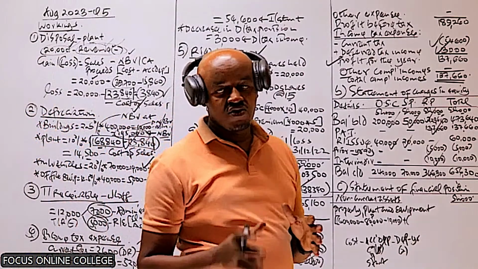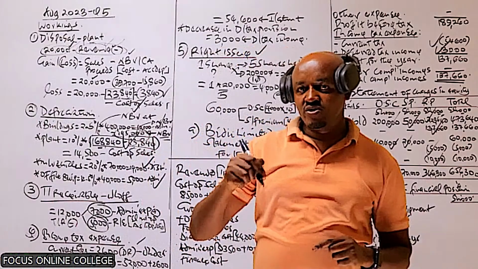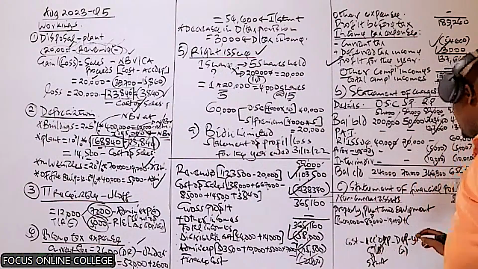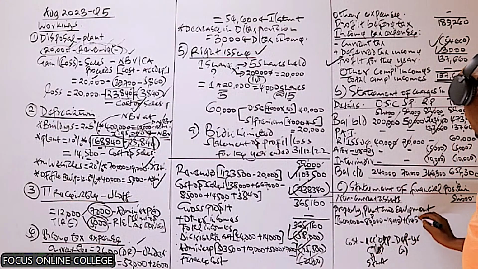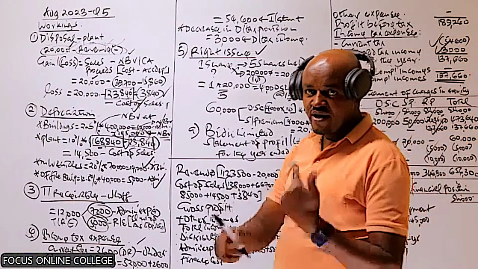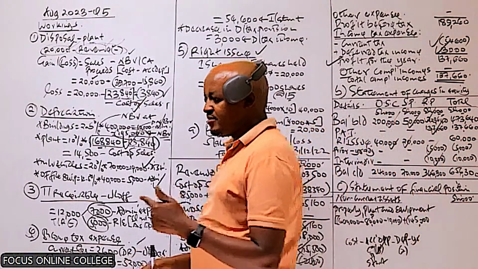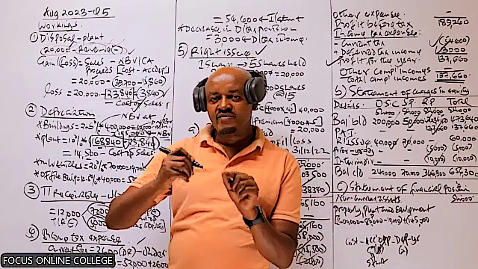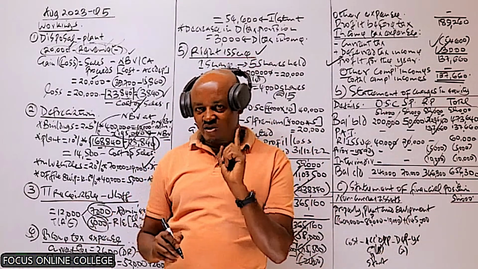And that does not include the net book value of the plant which was disposed. So therefore, to compute the net book value of the plant at the end, I will take 145. This is the net book value of the plant at the start, excluding the plant which was disposed. And then because this is the net book value at the start, I will have to less the depreciation for the current year only.